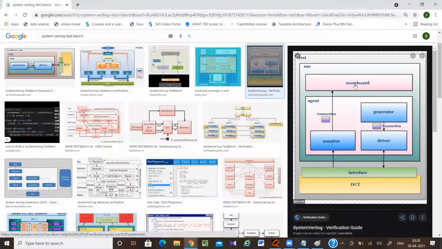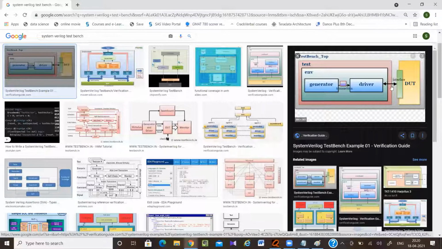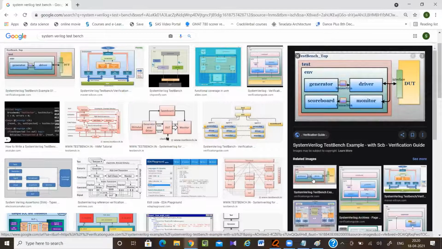So this is for UVM because the agent is there. This part: generator, transaction, driver. The generator is going to send this transaction class. Now the driver will send through the interface to the DUT, then you have the environment, then you have the test. Down here we have the monitor and scoreboard also. The generator and driver, and again the monitor will be getting that data and sending it to the scoreboard.